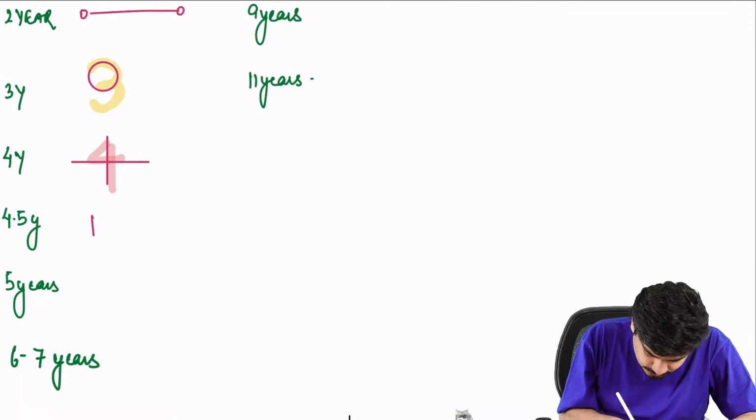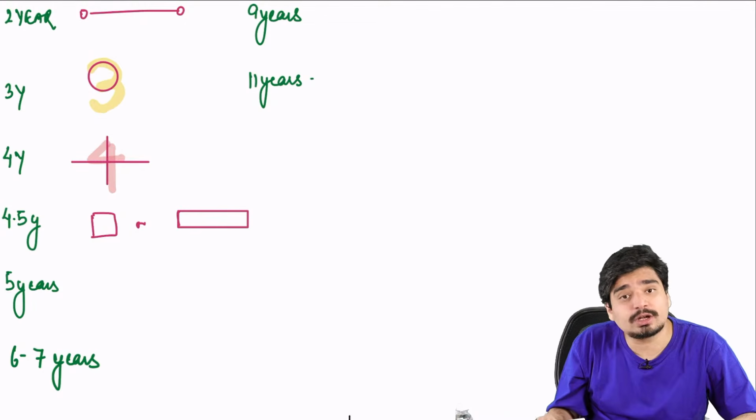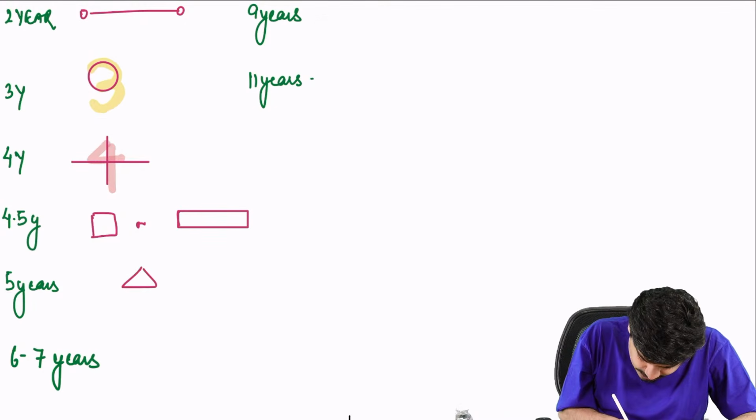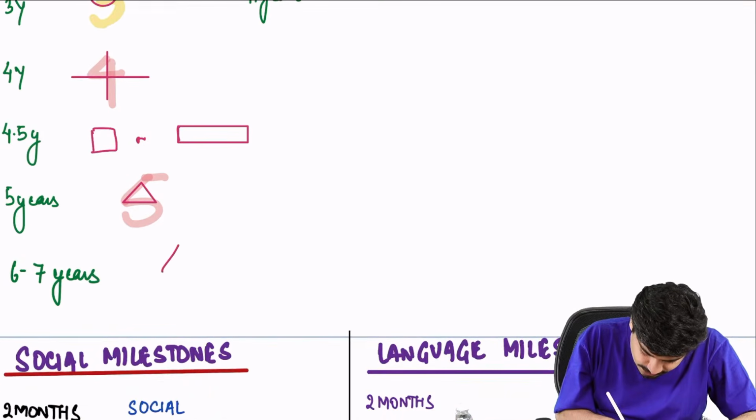At 4.5 years, he's able to make a square or a rectangle. At 5 years, he's able to make a triangle. If you look closely, there is a triangle inside a 5. At 6 to 7 years, he's able to make a diamond.